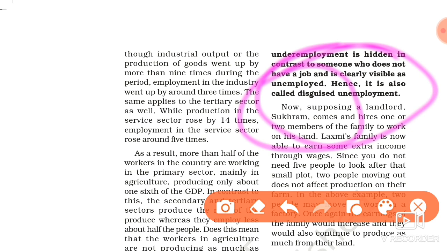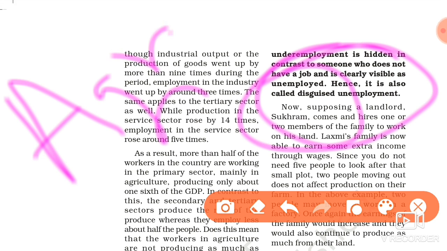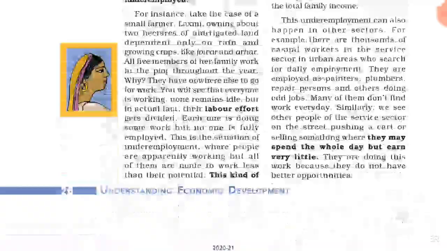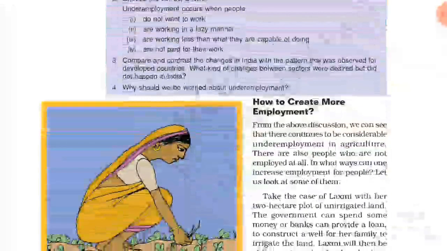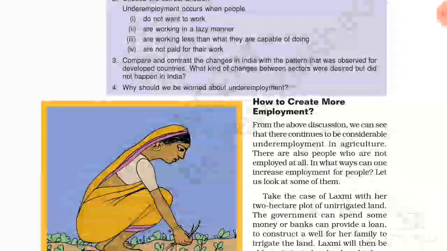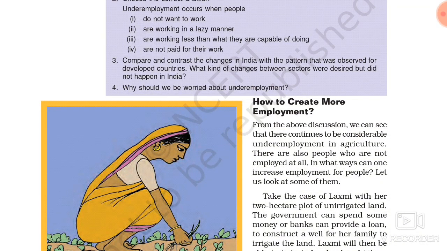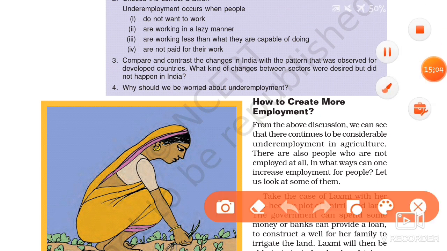We can see this in agriculture, where more people are working but their production is zero. Generally in rural areas, the question is how to create more employment.